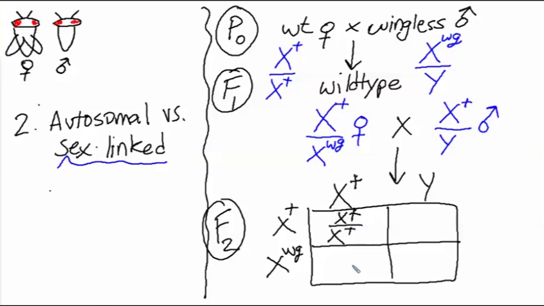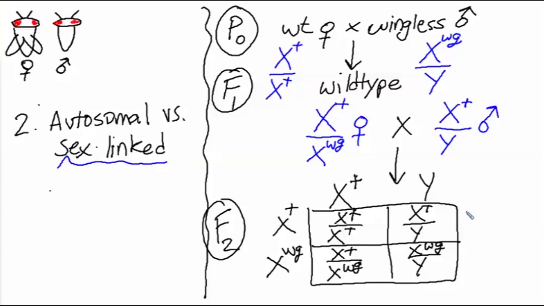These will be wild-type females. They could be wild-type X over mutant X. These will also be wild-type females. They could be wild-type X over Y. These will be wild-type males. Or they could be mutant X over Y. These will be wingless males.